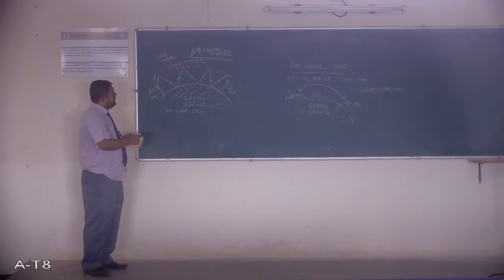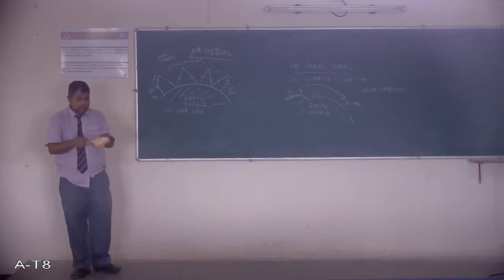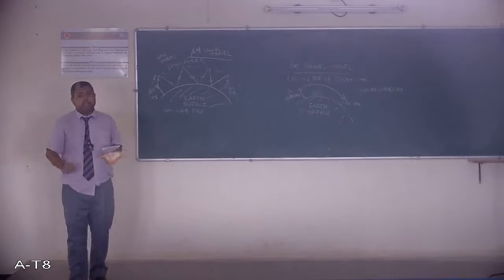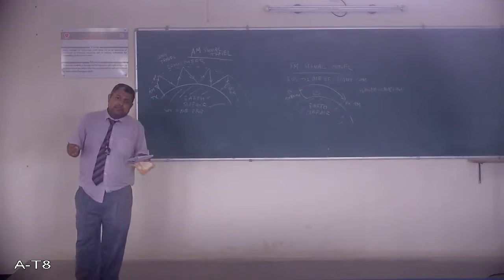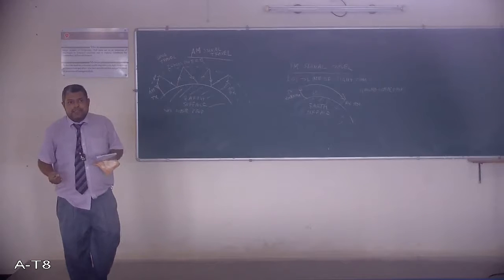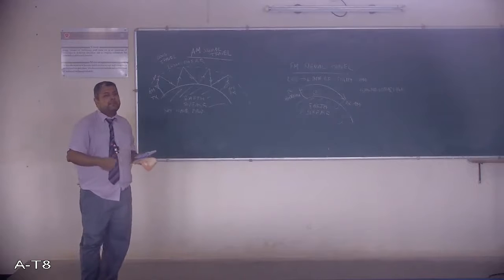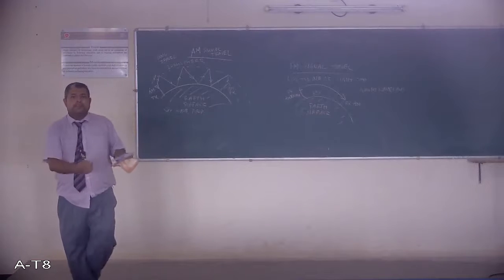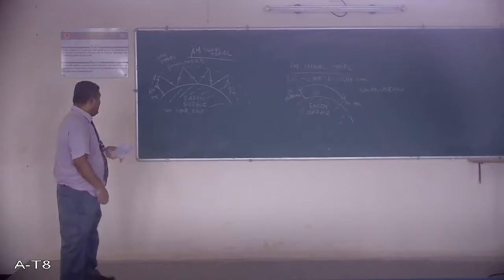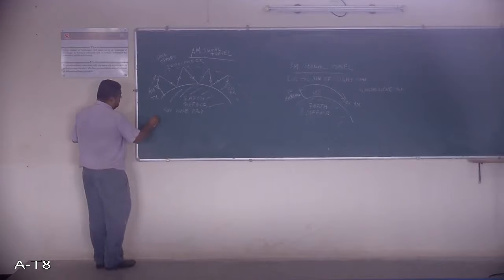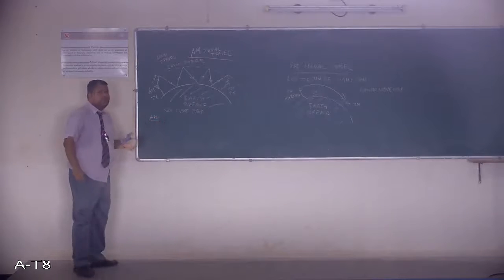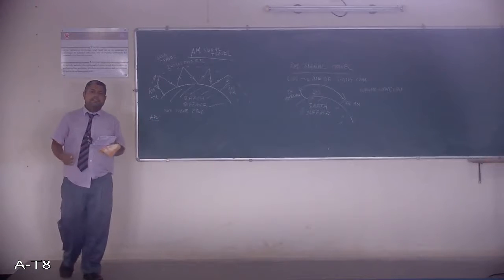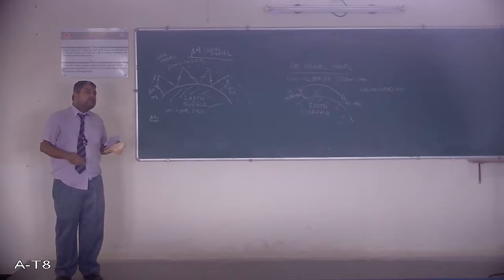Whenever I'm saying it is an amplitude modulated waveform, the first advantage is it is very simple. The design of the circuits is very simple, very primitive; basic modulator and demodulator models are used in case of AM. And whenever circuits are simple, the system costs are cheap.